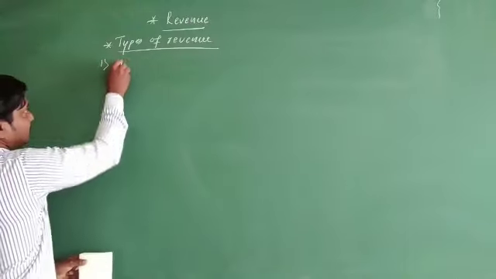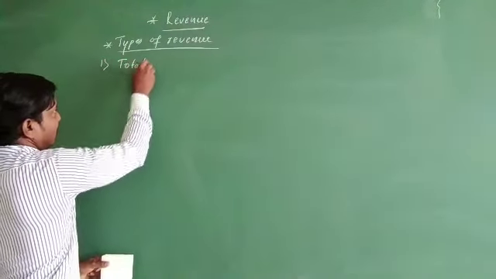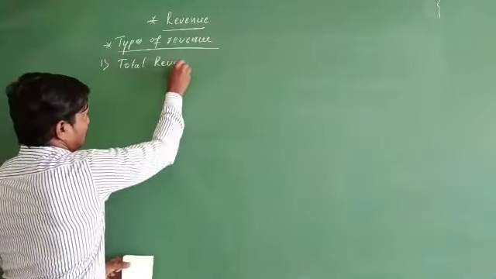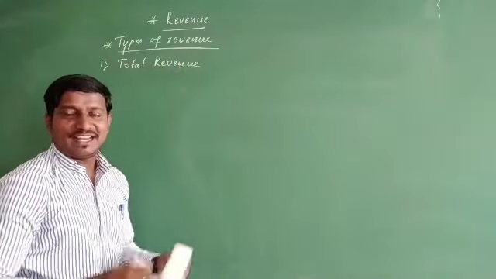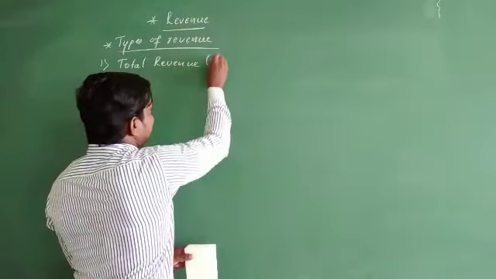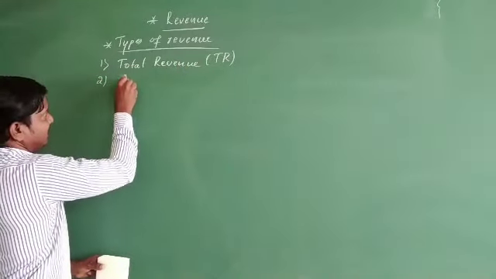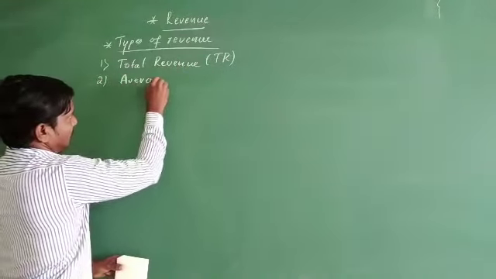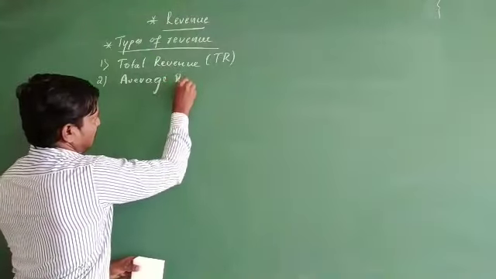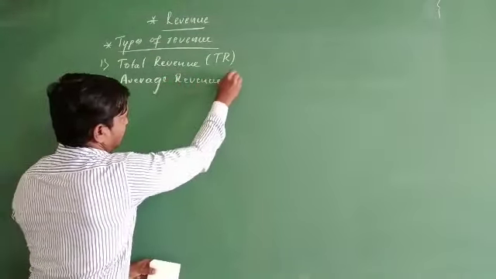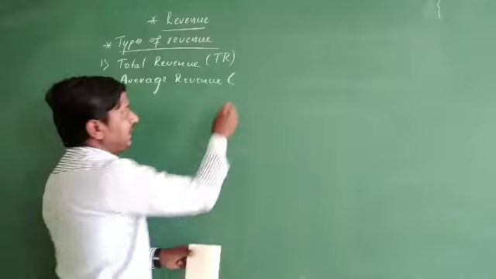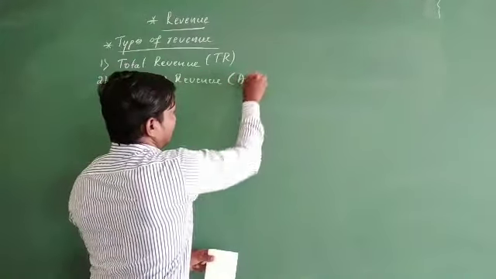The first one is total revenue, which we often write in short as TR. The second one is average revenue, again written in short form as AR.